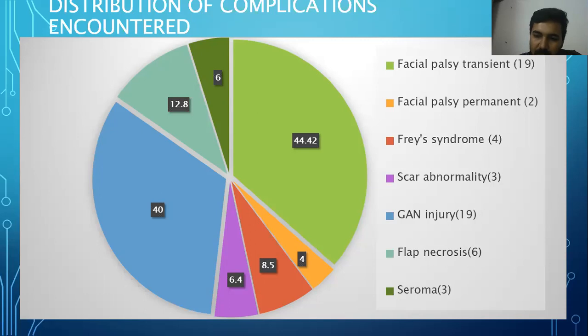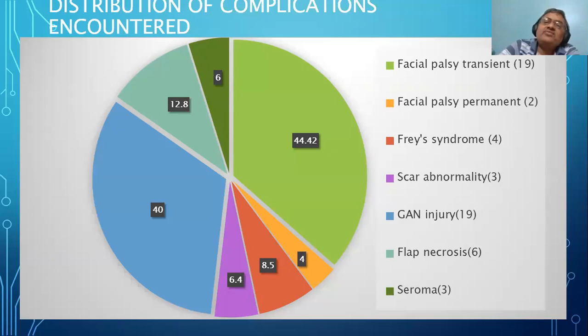Mostly because the gland parenchyma directly contacts the skin flap, the upper flap of the skin. It can be called abnormal post-operatively. Pre-operatively it is not there.